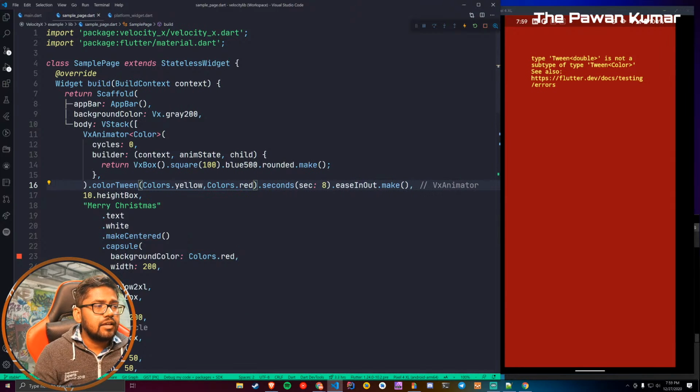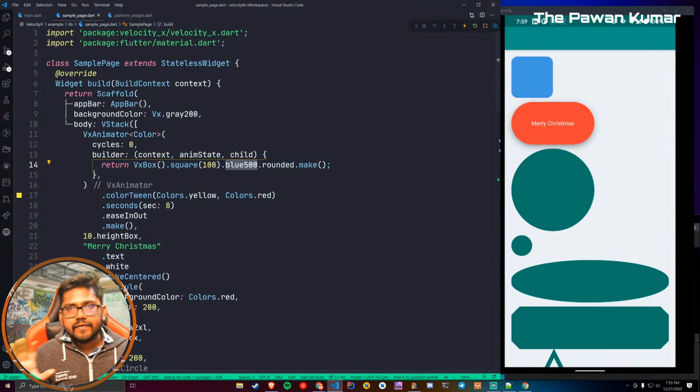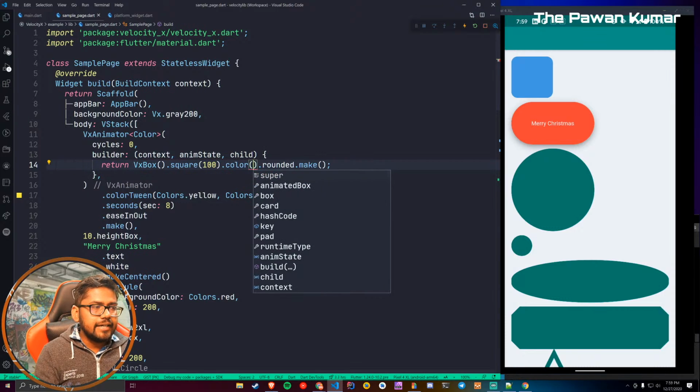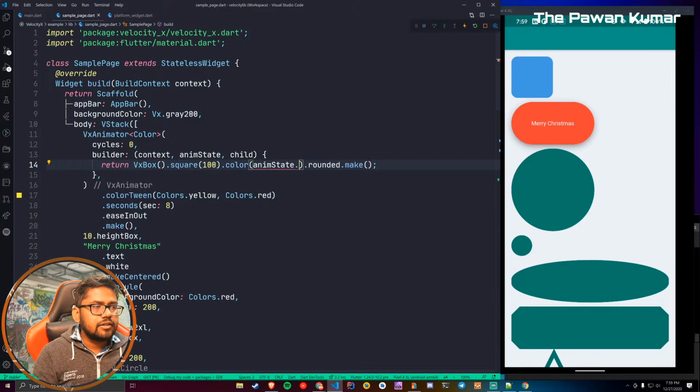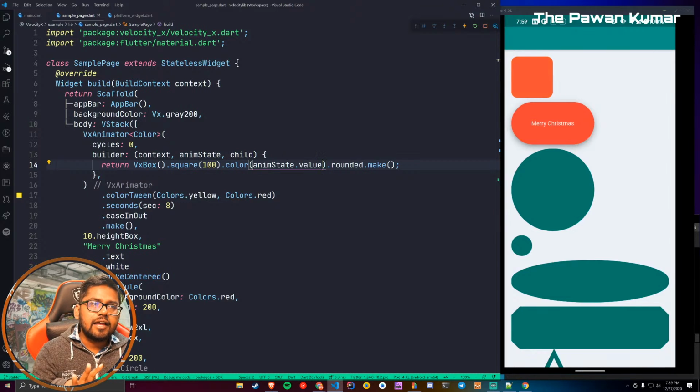Now rather than hard coding this blue 500, we will use color, and inside color we will use this anim state dot value, because now it will give me color. So can you see the animation now? Okay, if you cannot see it, you will see it. It is actually working. It will go to red and you will see it like this.